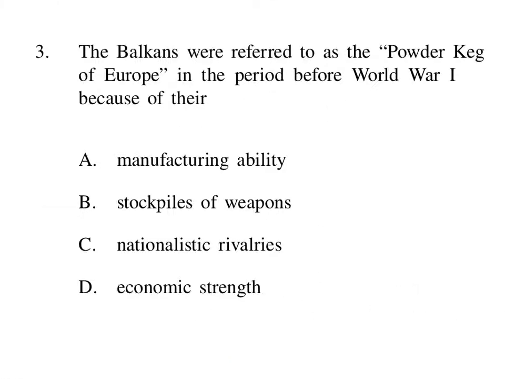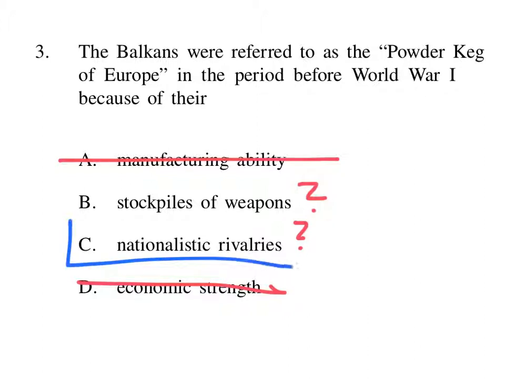Number three, the Balkans were referred to as the powder keg of Europe in the period before World War I because of their what? Was it manufacturing ability? No, not their manufacturing ability. Was it because of their stockpiles of weapons? Maybe. Well, let's keep looking. Was it because of their nationalistic rivalries? That seems also plausible. And we'll take a look at the last one. Their economic strength. No, that's not it at all. So, out of option B and C, the correct answer is C, nationalistic rivalries.